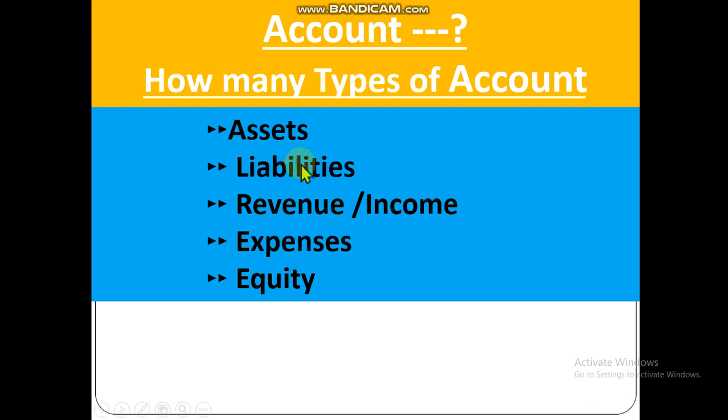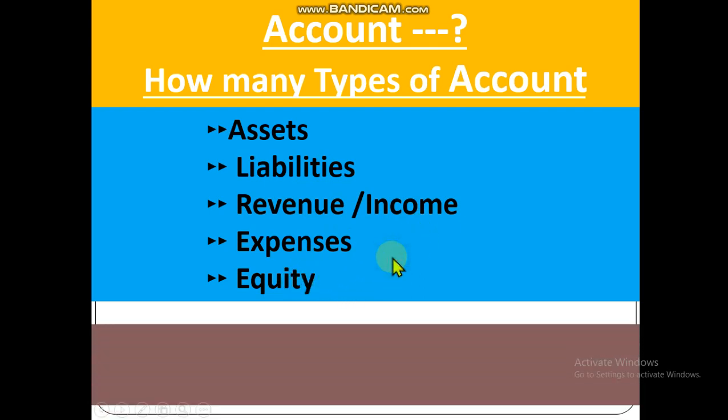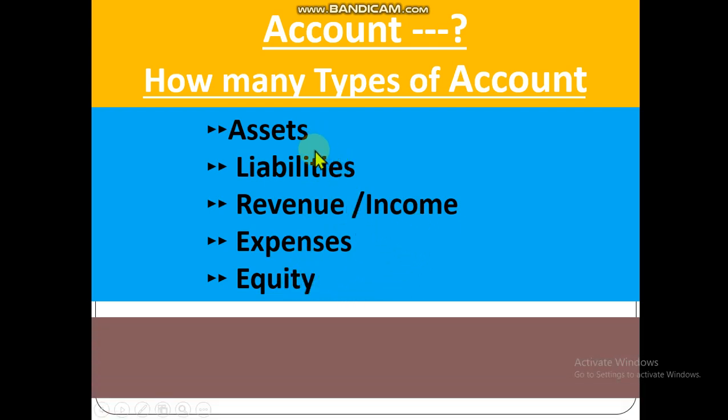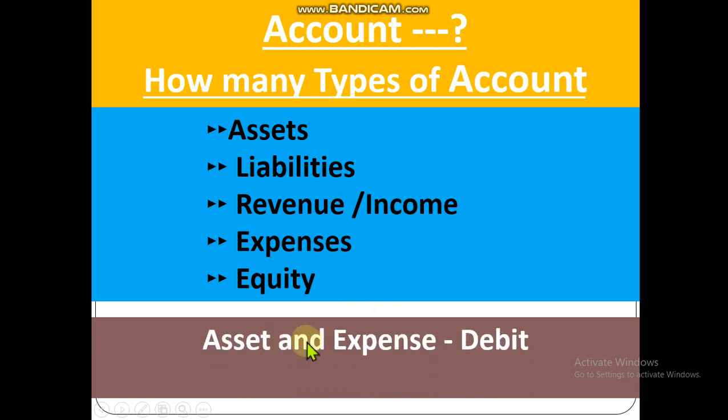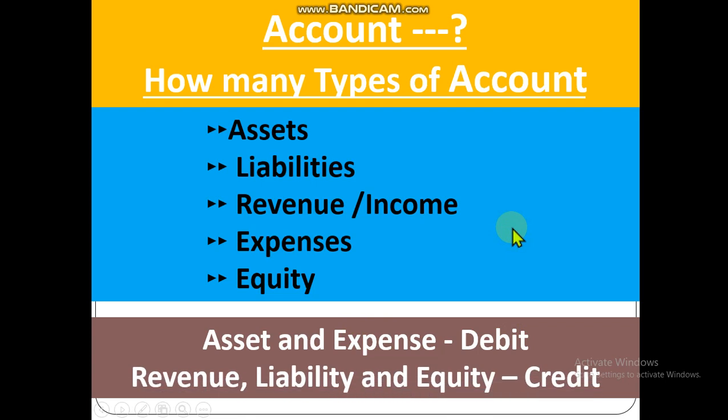You know that asset and expenses, these two accounts always show debit balance. On the other hand, liability, revenue or income, and equity show credit balance. Dear student, so these are the 5 types of account which will be recorded in trial balance. Asset and expense accounts are debit; revenue, liability and equity accounts will be credited.